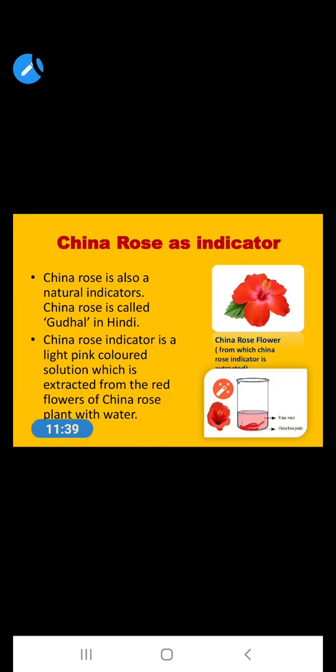It means the red petals of this China rose are taken out from the flower and put into the beaker, and afterwards warm water is poured in. After some time, the solution is a light pinkish color, and then this indicator is ready to test acidic and basic solutions. And how can we identify a solution as acidic or basic? Let's discuss.